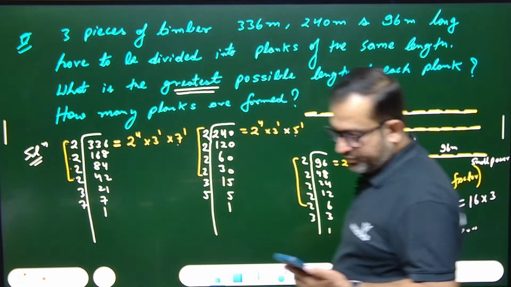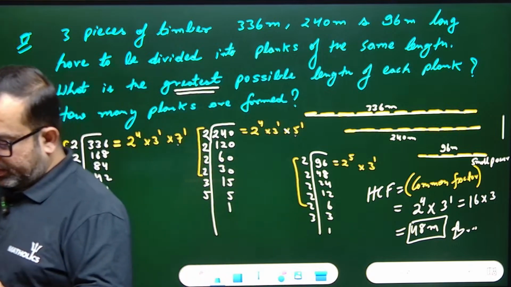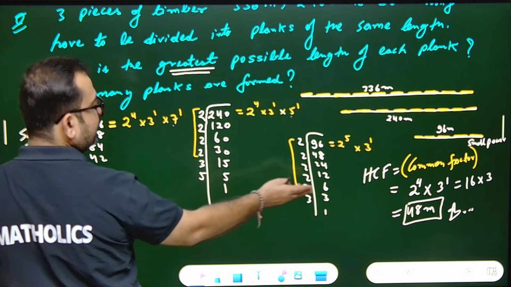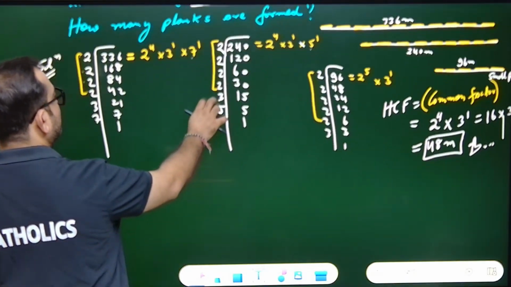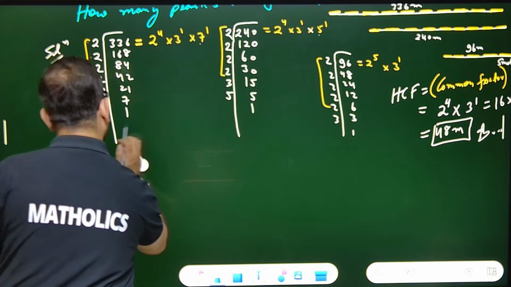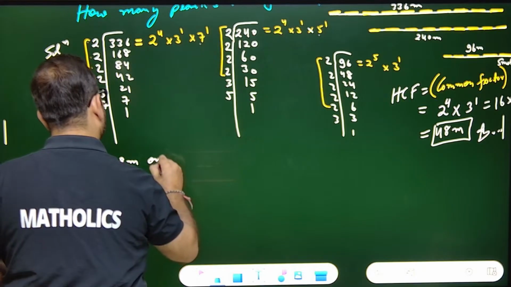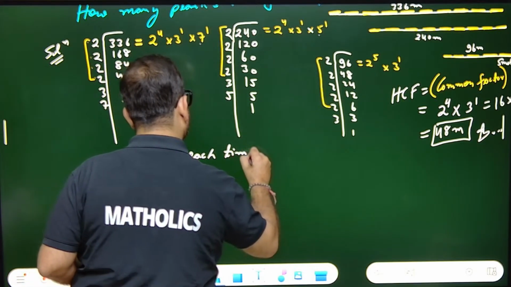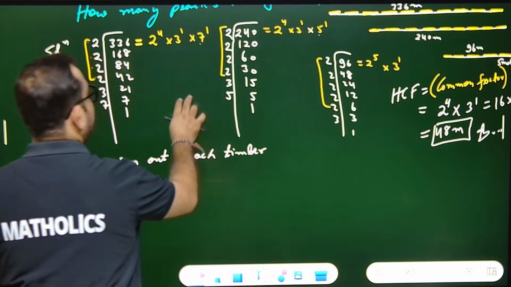Got this point or no? Yes or no? I guess yes, right? Now, as the largest length I have got 48 meters, that means I have to cut 48 meters out of each timber piece.